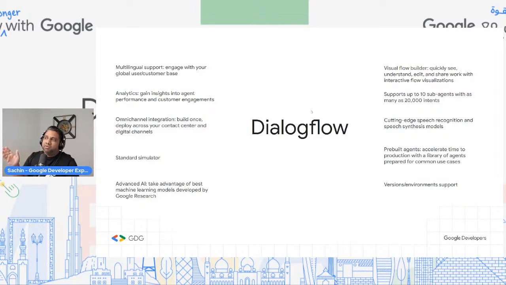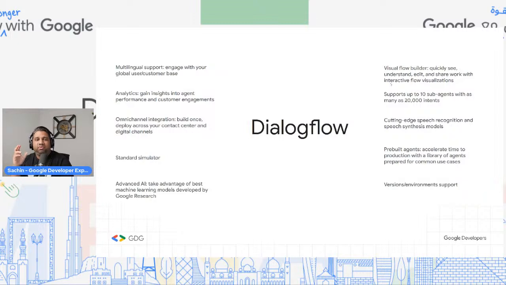Now you also have a visual flow builder. In Dialogflow Essentials, we are building chatbots mainly using intents and entities, right? It is a great tool. Trust me, it is a great tool for you to get started with building chatbots. Even complex chatbots can be built with Dialogflow Essentials. But for you to have that level of advanced chatbot, there is a lot of code that you might have to handle behind the scenes.